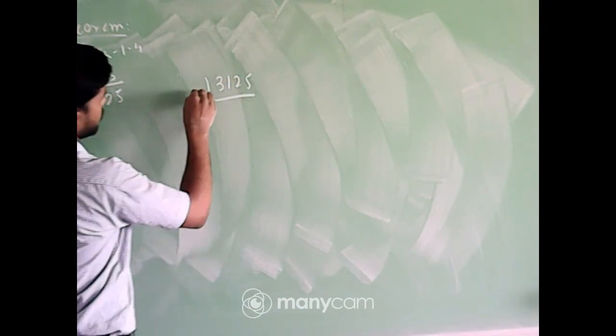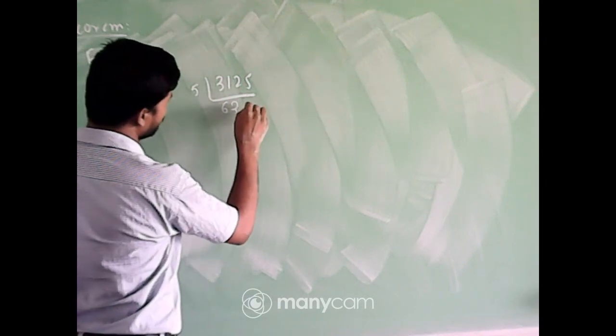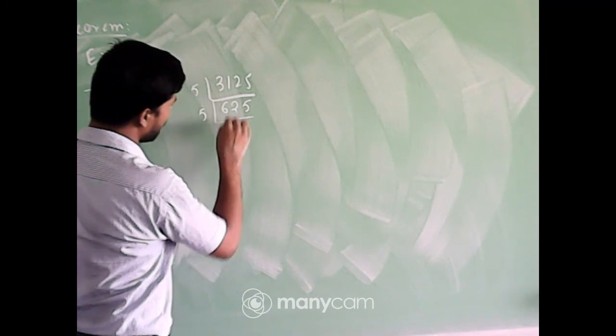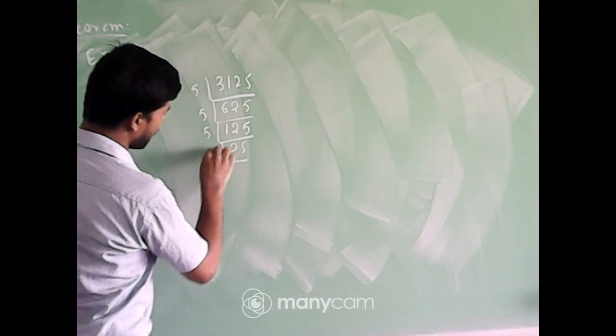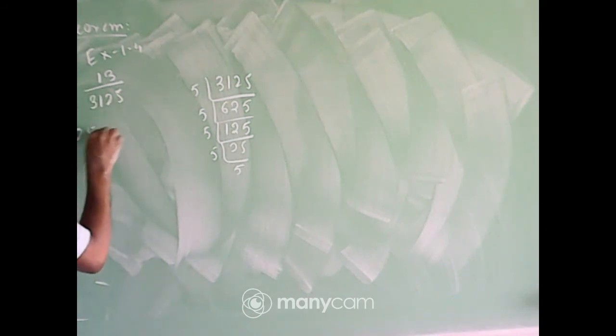Factorize 3125. 5 times 625 is 3125, and so on, dividing by 5 again and again. So the denominator 3125 can be written in the form 5 to the power 5.